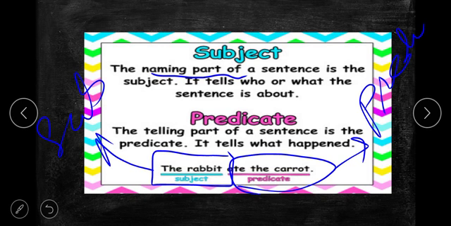The subject is the rabbit because the sentence is about the rabbit. So it is a subject. And what is he doing? Ate the carrot. Ate the carrot is the predicate.